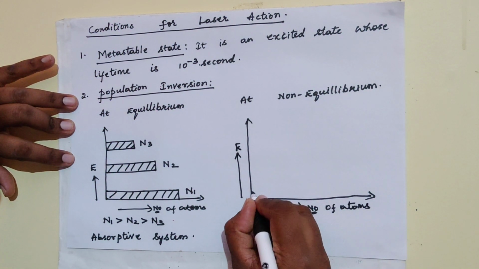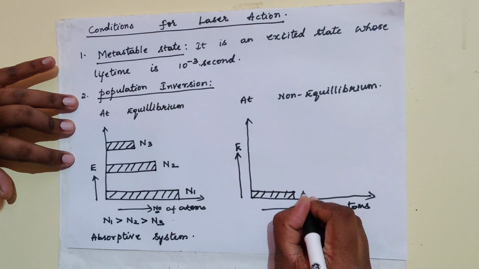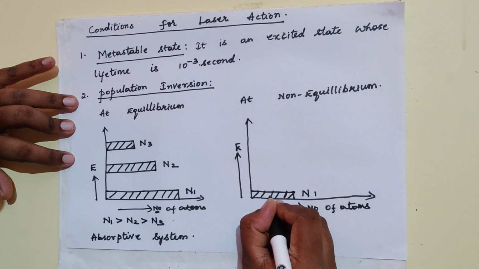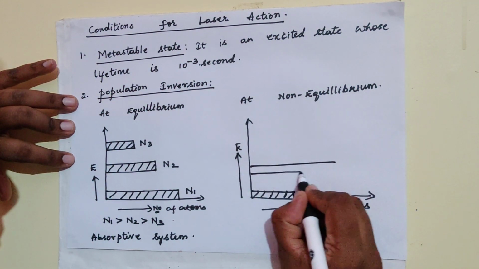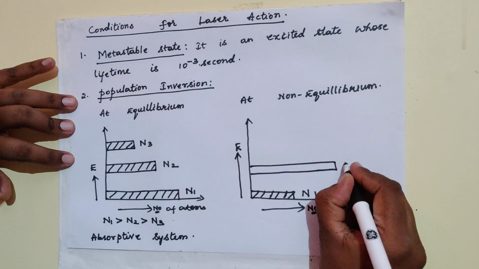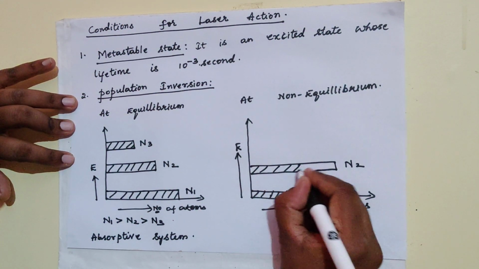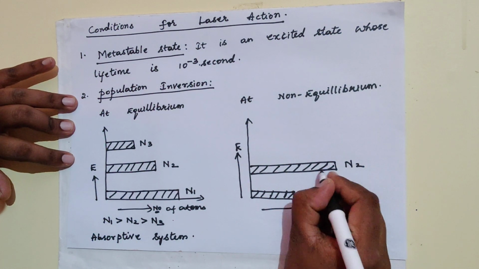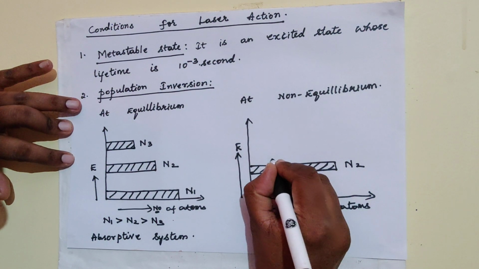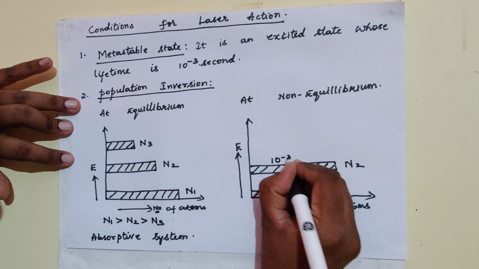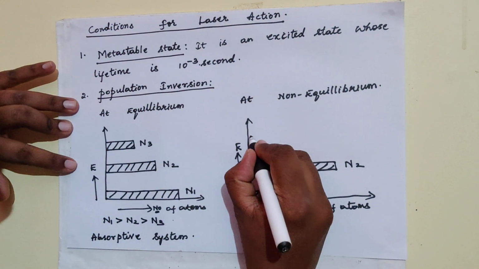Here there is a lesser number of atoms in the ground state, I'll call it N1, and more number of atoms in the metastable state. Here N2 is the number of atoms of the first excited state, or I can call it the metastable state, because the lifetime of this state is 10 raised to minus 3 seconds.